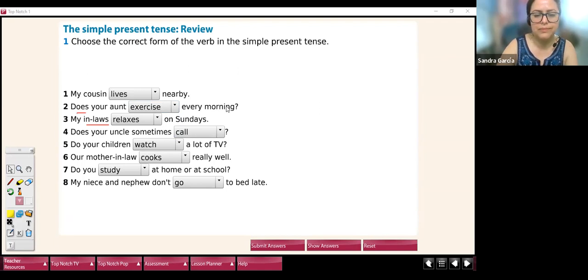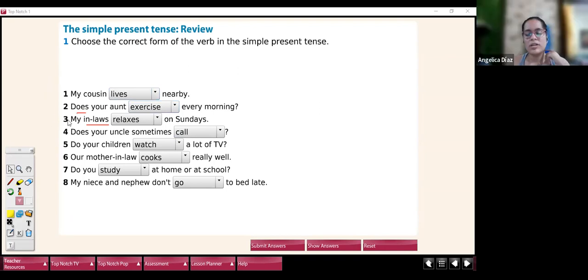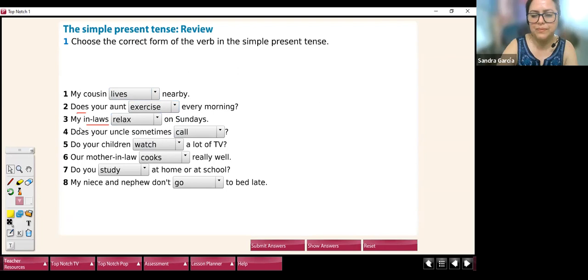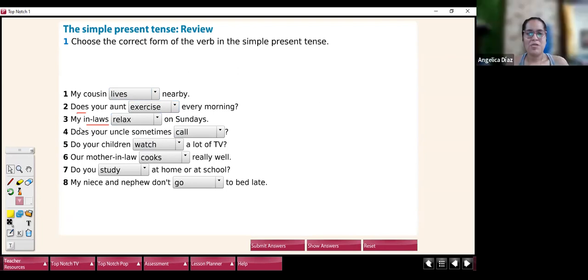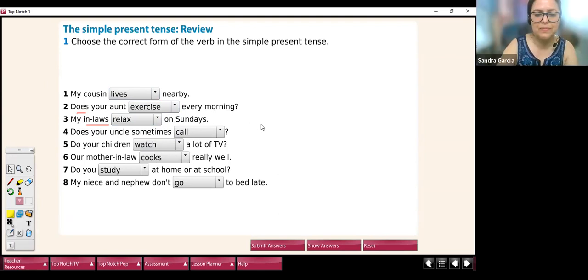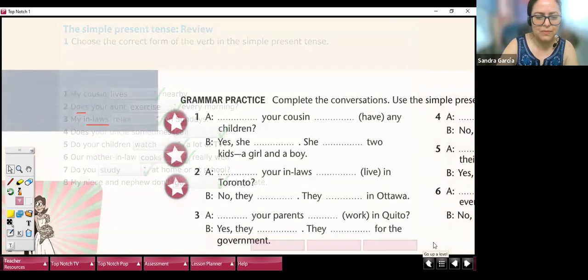My in-laws relax. Why? Plural. In-law. Plural. In-laws. Anything else? No? Let me submit. Perfect. You see? So your in-laws, it's suegros, it's plural, so relax. So you exercise. Very good.